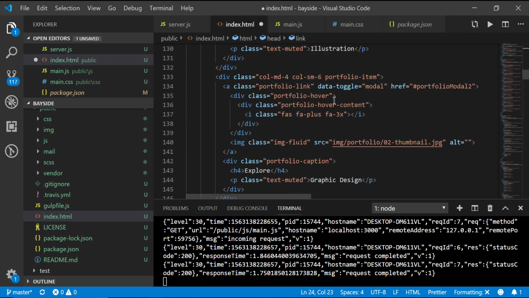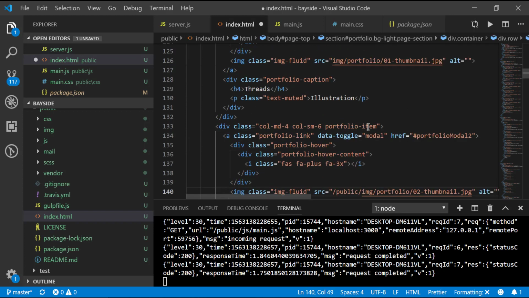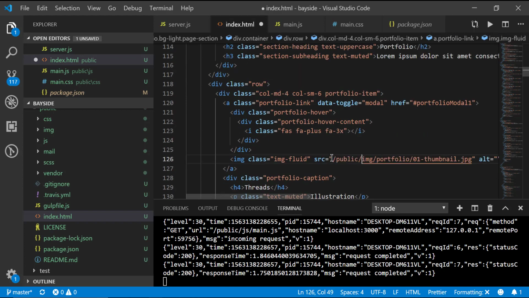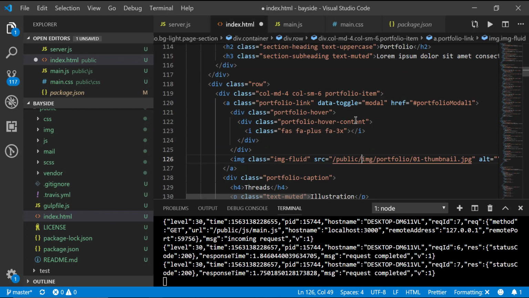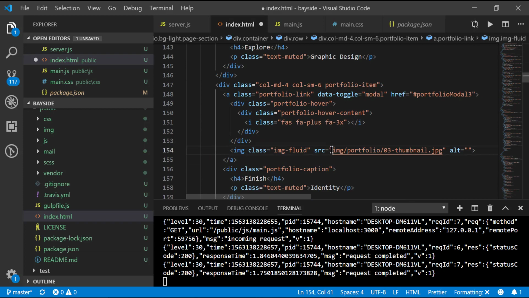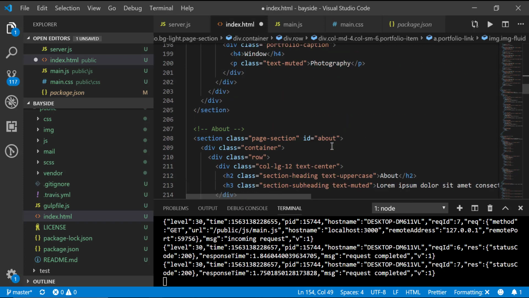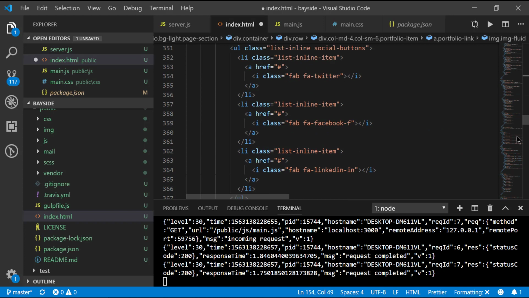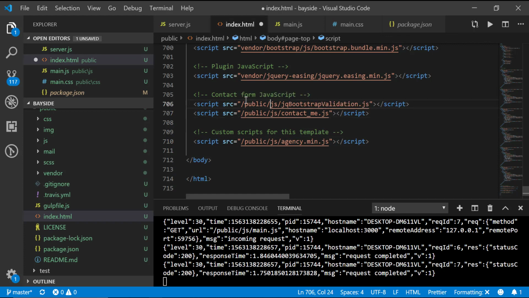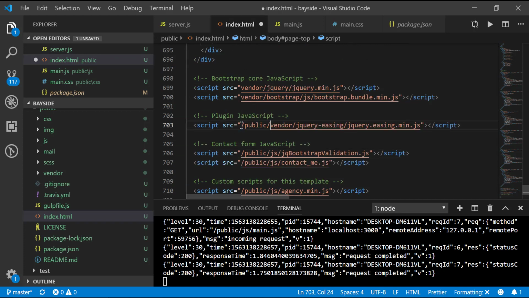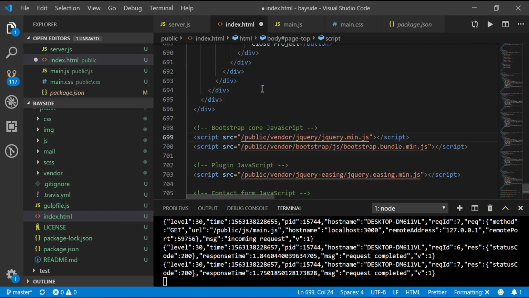But I've got to go through and do all this. Hopefully there's not a ton of images here. There's images in this. Ah, damn it. I'm going to end up missing some, but I don't care. I'm just going to go through this real quick because I want you guys to see that it works. I'll clean it up later, but you guys have to go through and fix all these links so that it points to the public folder, and it uses this public route that Fastify static uses. So it's really important that the public route is there. That's how the magic's happening.